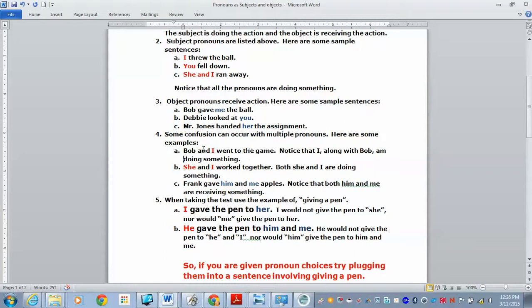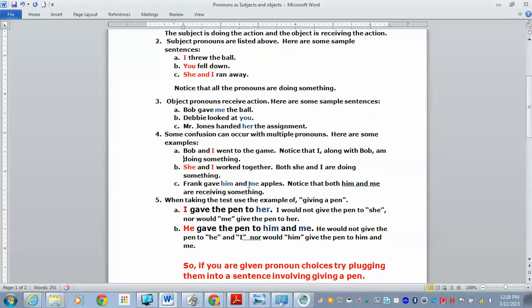And again, here is where you might make the mistake of saying Bob and me went to the game, or Bob and me will go to the game. It should be I there. Here we have she and I work together. Both she and I are doing something. Okay, so again, they are subjects, they're doing something. Then you use she and I.